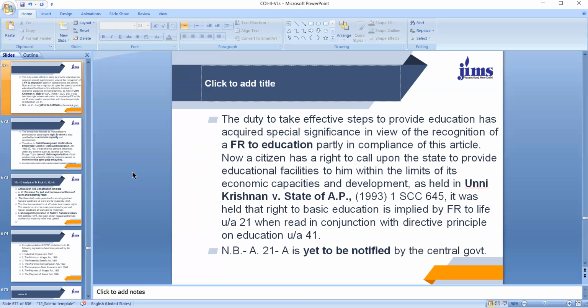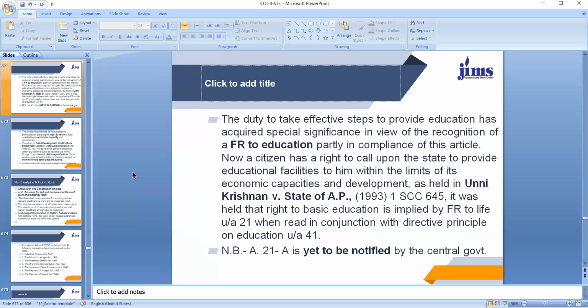Now coming to the implementation of fundamental rights and implementation of directive principles, which we are dealing with right now, the duty to take effective steps to provide education has acquired special significance in view of recognition of a fundamental right to education. Now we were talking about a directive principle that state shall provide education to all. Now this directive principle has been recognized as a fundamental right to education, partly in compliance of this article, that is 41.